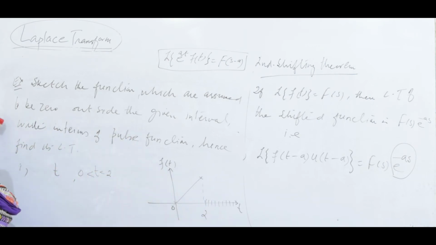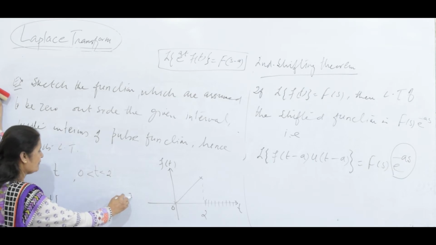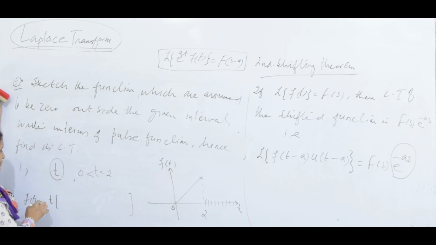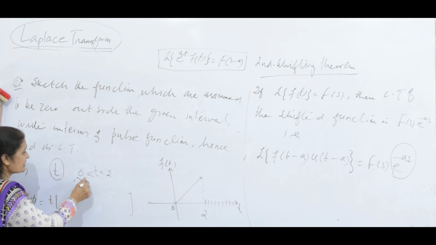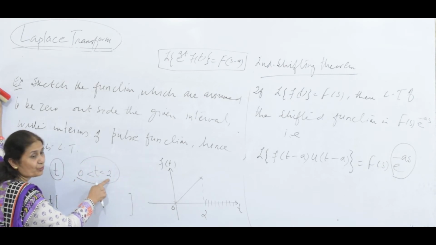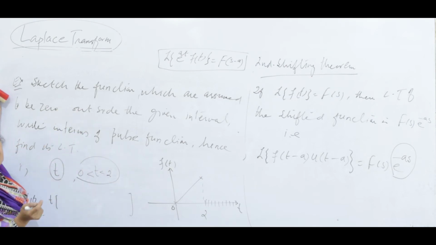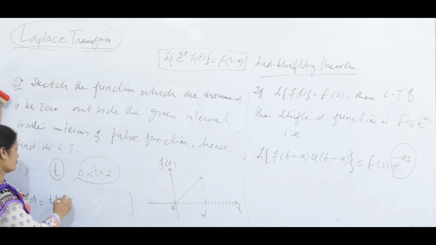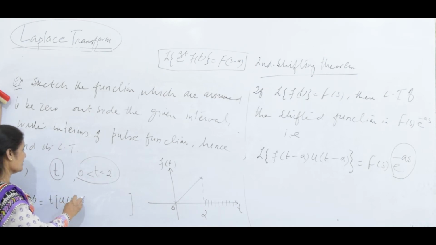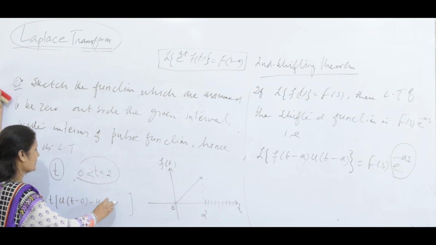This is the first step. Now writing in terms of pulse. So, f of t is equal to t. The value of the function is written outside the bracket. Since 0 is less than 2, that is a is less than b, I am writing unit step t minus 0 minus unit step t minus 2.